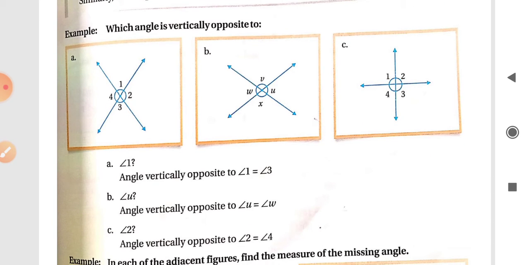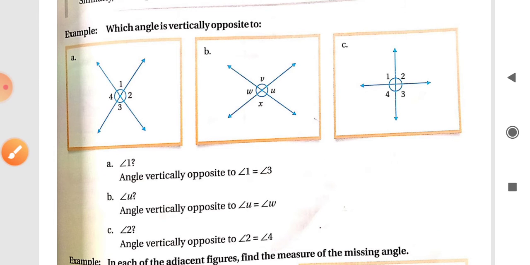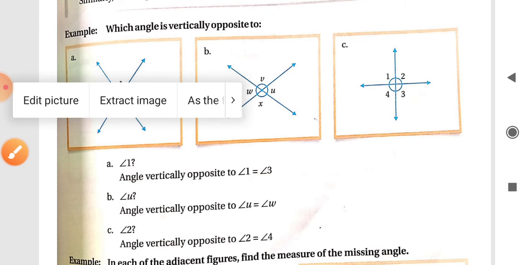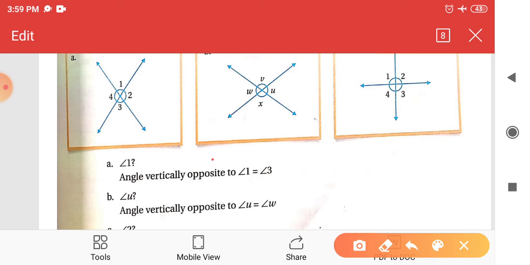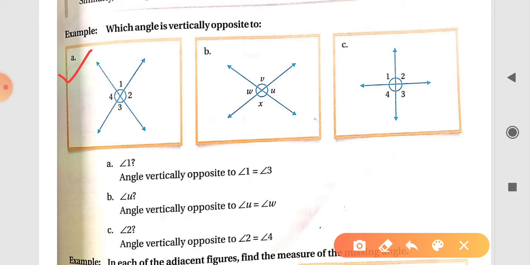Next is an example related to vertically opposite angles. Which angle is vertically opposite to angle 1 in the first figure? We have to tell which angle is opposite to angle 1. Angle 3 is vertically opposite to angle 1 because these are vertically opposite angles.